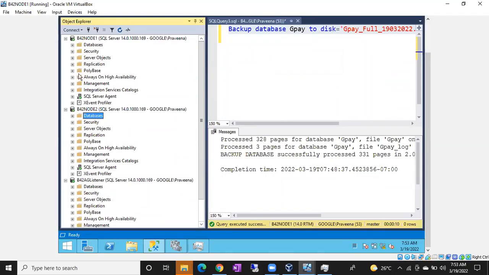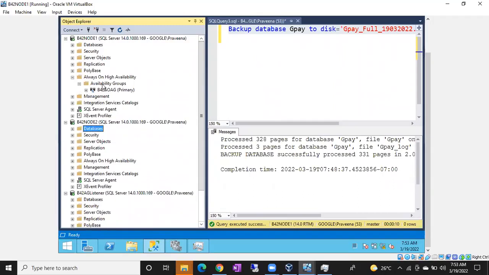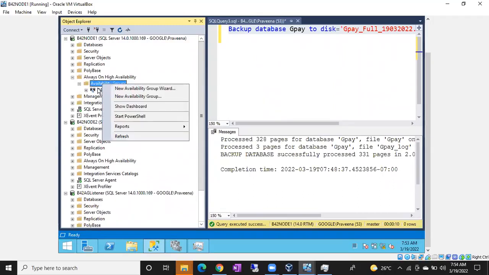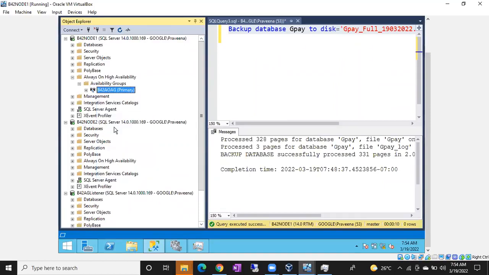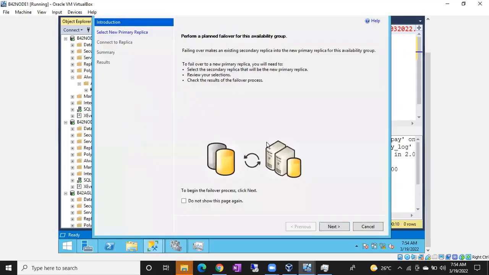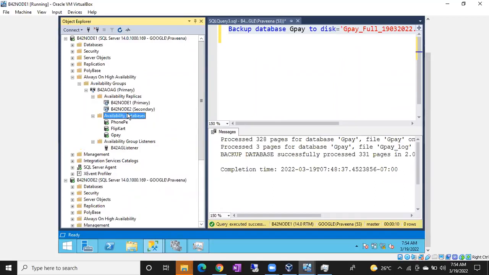Okay, GUI. Go to your primary replica, right click on the availability groups or right click on the availability group name directly. Okay, failover. There is an option called failover. Now node 1 is primary, node 2 is secondary, right? Now you can see, okay, node 1 is primary, and if you expand primary replica, you can see node 2 is secondary. Guys, only from primary you can see all the replica states.